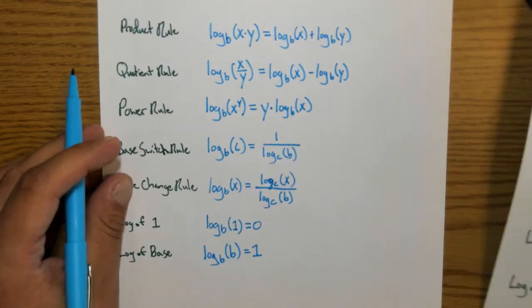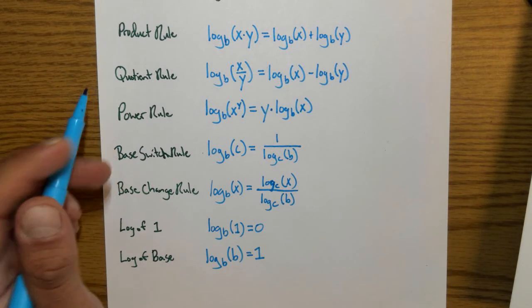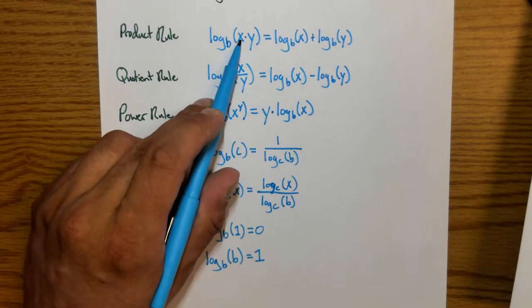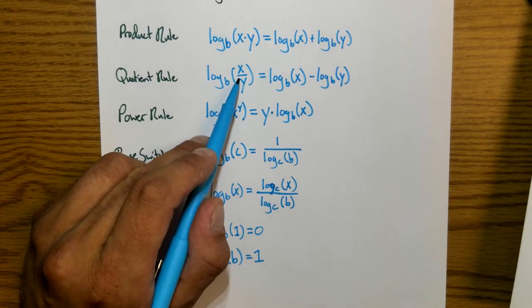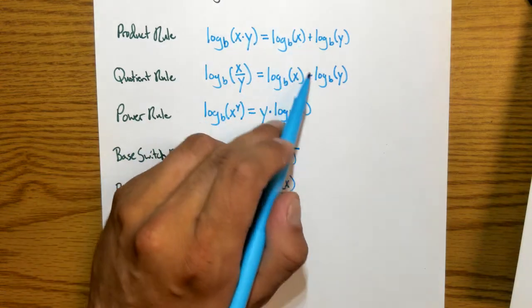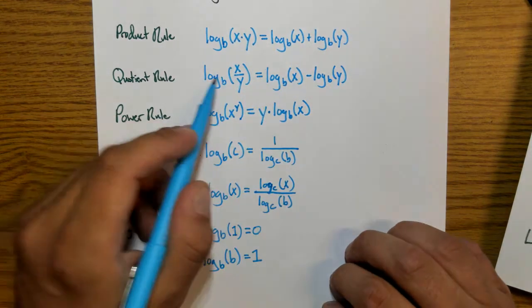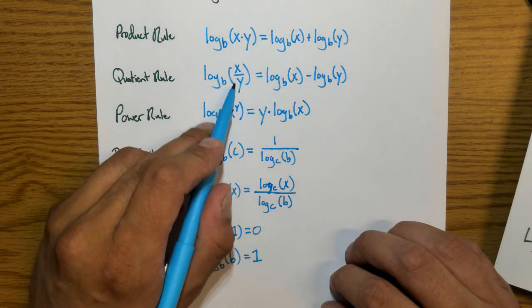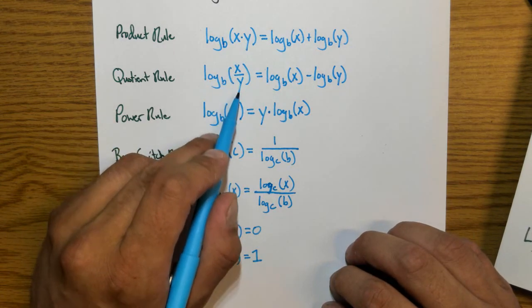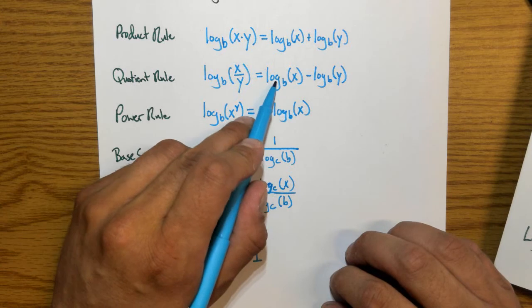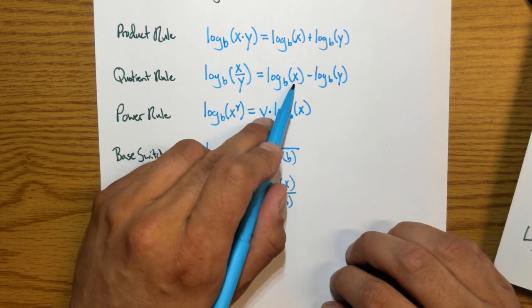Next we have the quotient rule. The quotient rule is the same thing, except instead of multiplication we're talking about division, and instead of adding, we subtract now. So if we have a log where two things are being divided, then we can express that as 2 logs being subtracted, or vice versa.